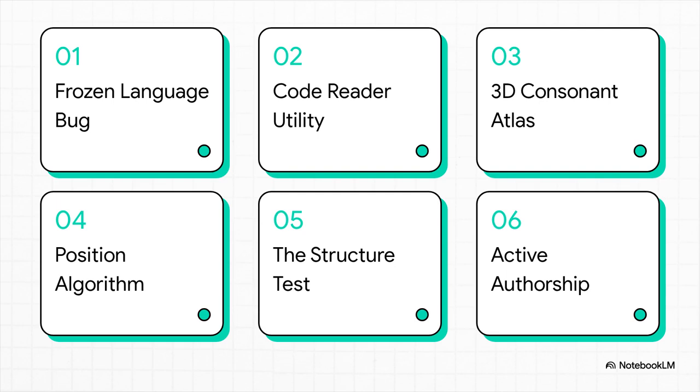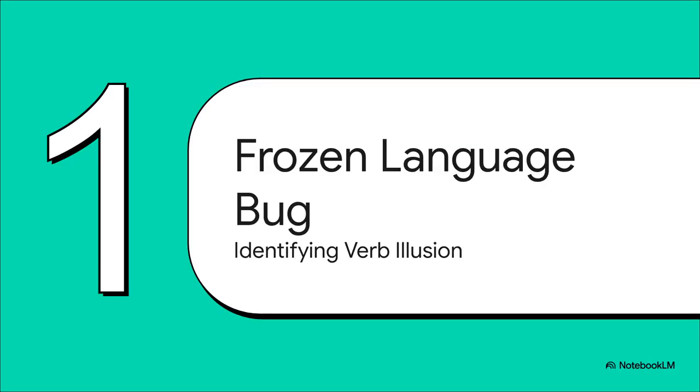Here is the roadmap for our upgrade today. We'll start with the frozen language bug, boot up your code reader utility, check out the 3D consonant atlas, look at position algorithm auditing, apply the structure test, and finally, return to active authorship. Let's jump straight into Section 1, the frozen language bug, and identifying the verb illusion.